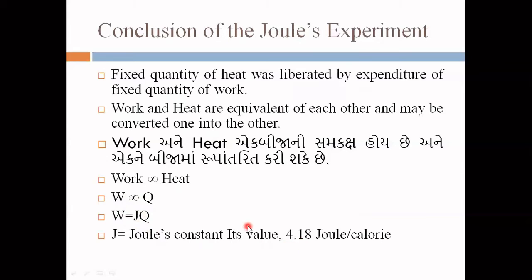If you use the notation in SI units, then J is equal to 1. The reason is that W is in joules and Q is in joules. So at that time, in SI units, the value of J is equal to 1. So that is all about Joule's experiment.